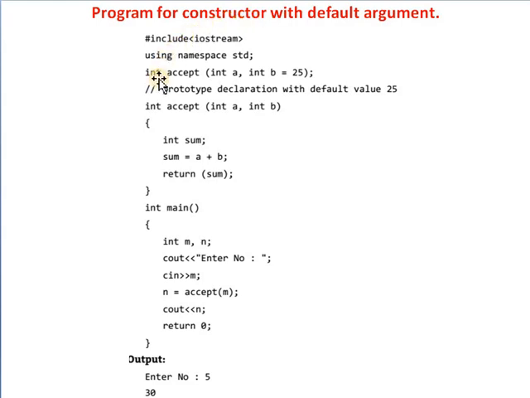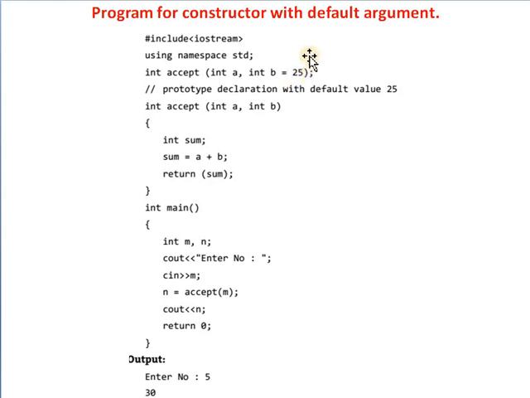Here is a class Accept. In that class Accept, there are two constructors. In the first function accept, there are two parameters, integer a and integer b, but integer b has the value 25.